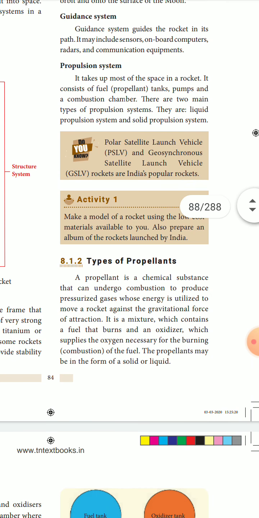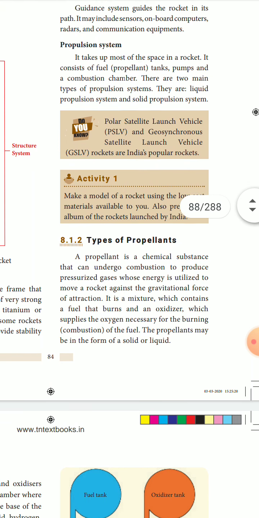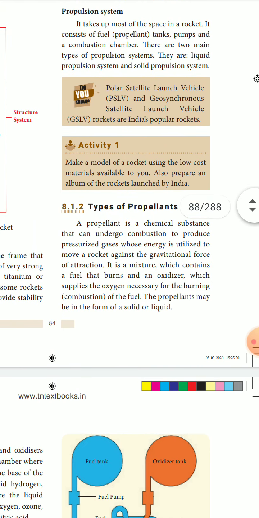In the propulsion system, what are the things found? It takes up most of the space in a rocket. It consists of the fuel, the propellant. It is the propellant system. It contains the fuel, tanks, pumps and a combustion chamber. There are two main types of propulsion system. They are the liquid propulsion system and the solid propulsion system.